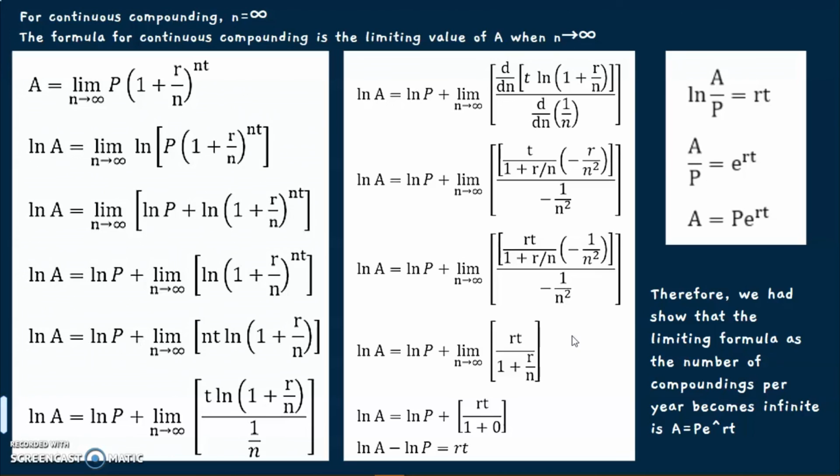And then we take ln p to the left hand side, it will become ln a per p equal to rt. We change it to the exponential form, the answer will be a equal to p e power of rt. Therefore, we have shown that the limiting formula as the number of compoundings per year becomes infinite is a equal to p e power of rt.